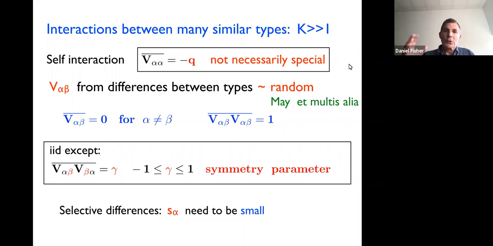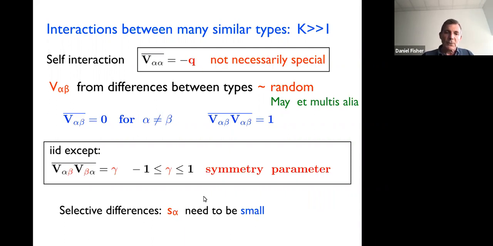And then from the sum of positive and negative effects, we're going to assume the differences between types, the interactions between those, are going to be approximately random. And this follows a line talked about by Bob May and many others in between, and that both Jeff Gore and Guy Boonin referred to and talked about some in their talks. So the characteristic scale of the interactions is just set to be 1, but then the crucial bit is the symmetry parameter. So this is the relation between the way type alpha is affected by type beta and the way type beta is affected by type alpha. Okay, so of course, if they're directly competing with each other, that's a positive correlation that would correspond to gamma being positive. But in general, the gamma can be of either sign, but in this range.